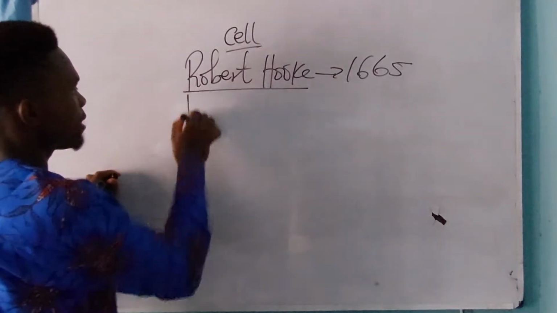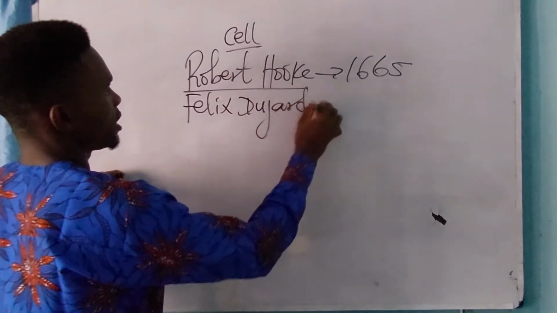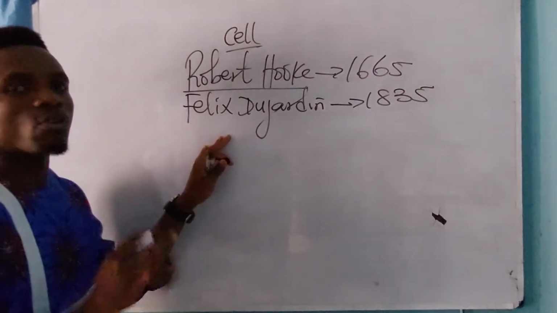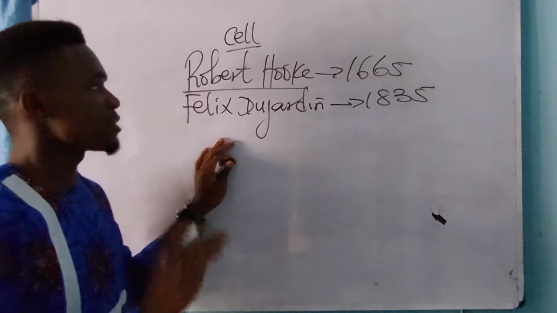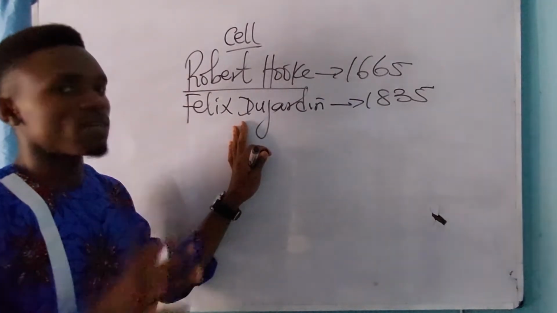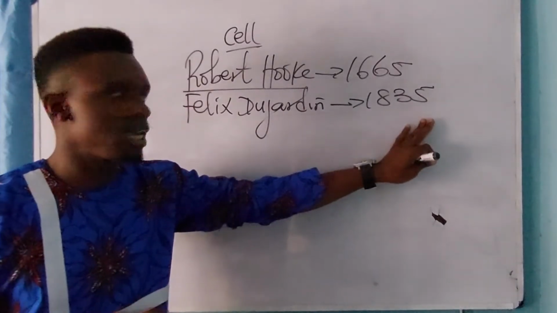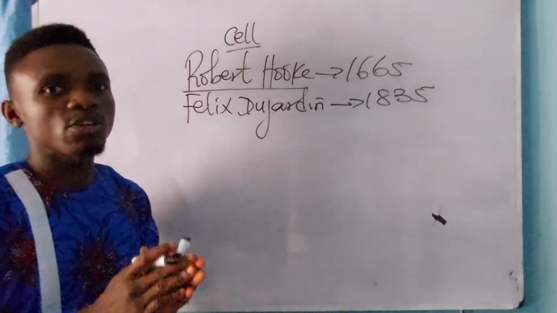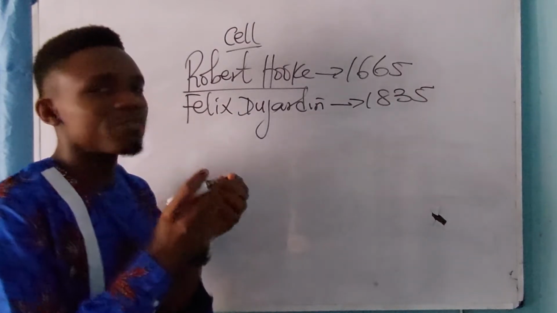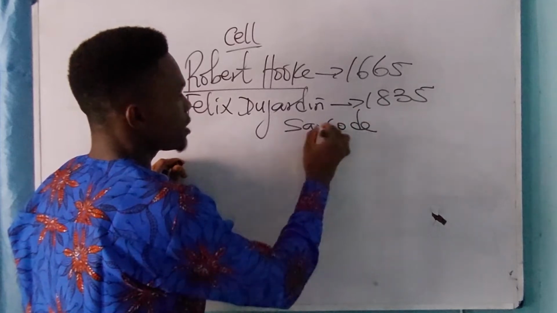Now, secondly, Felix Dujardin in year 1835, he discovered that all living things, plants and animals, were made up of cell. He was a German biologist. He discovered that all living things were made up of cell in year 1835. Then after that, he subjected the cell under a microscope. Then he now discovered that the cell was made up of a living content, and he called it sarcode.